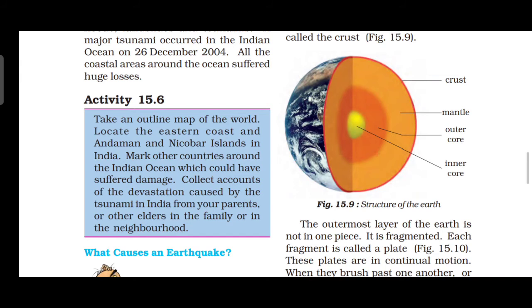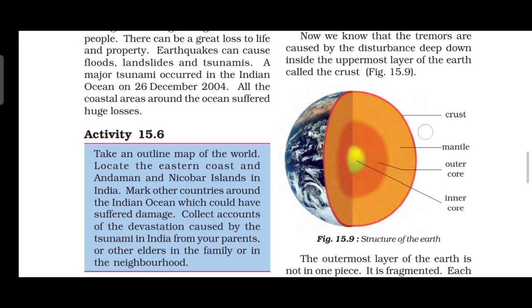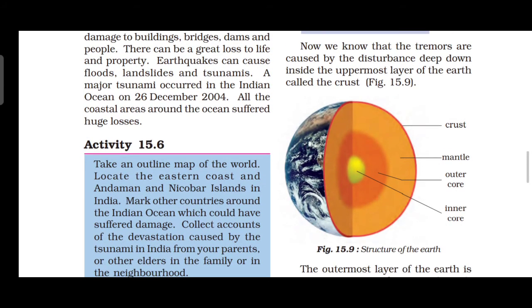Then, the structure of the earth. The outer layer of the earth is not in one piece, it is fragmented. Each fragment is called a plate. These plates are in continual motion. When they brush past one another, or a plate goes under another due to what? Collision. These cause what? Disturbance in the earth's crust.